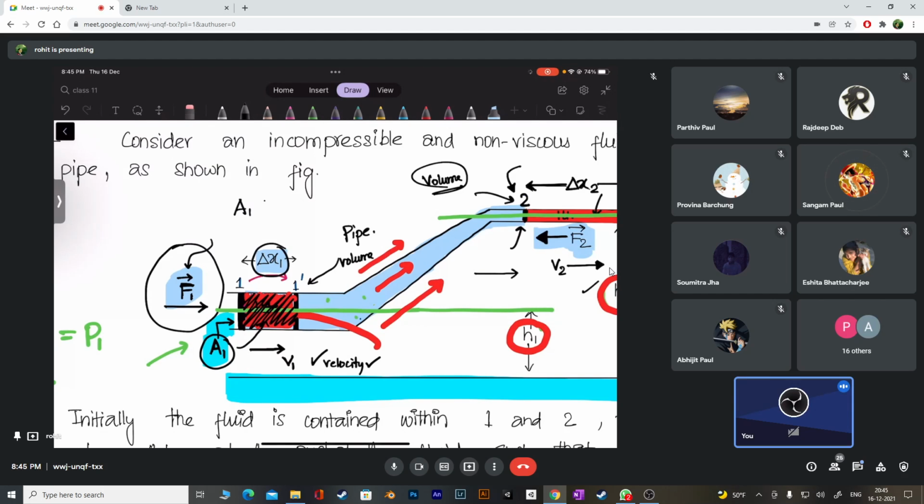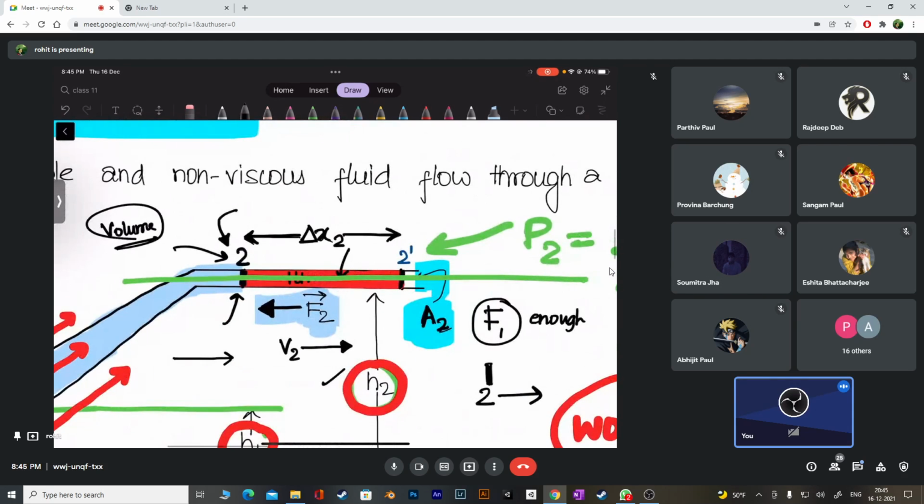Yes, sir. A1 into delta x1 is nothing but the volume of the liquid between what and what? Between 1 and 1 dash. One here and one dash here. What is the volume here, guys? Tell me, what's the area here? A2 and into delta x2, no? So this is nothing but the volume.